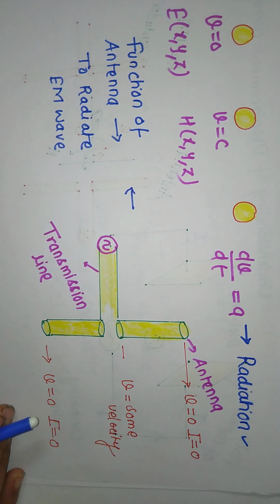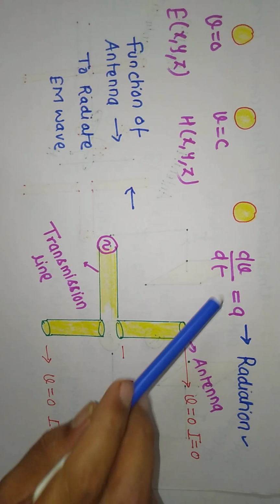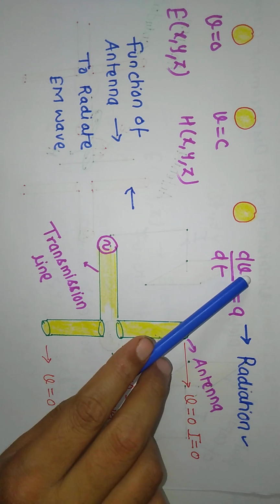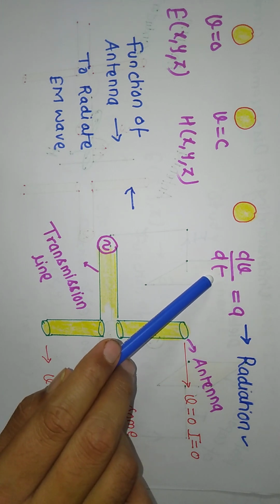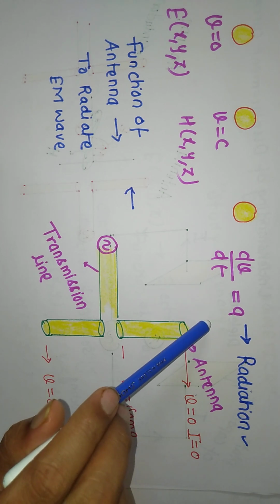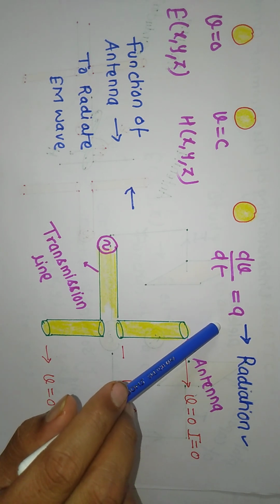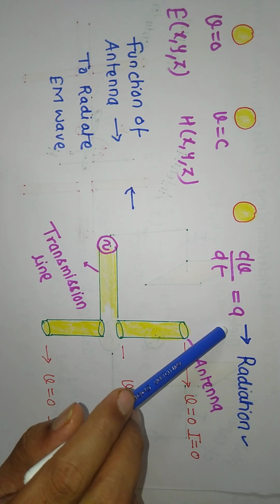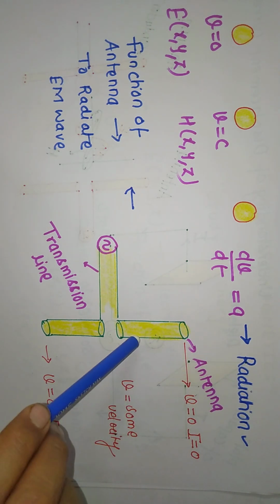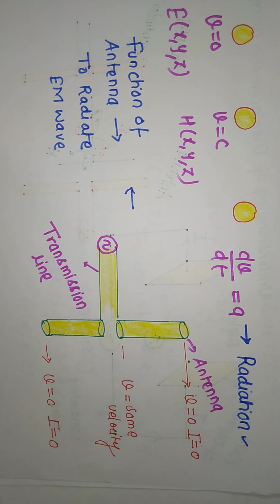Now in the third situation, we will vary the velocity with respect to time. If velocity is varying with respect to time, it means that it's an acceleration. And always remember, accelerated or decelerated charge produces radiation.